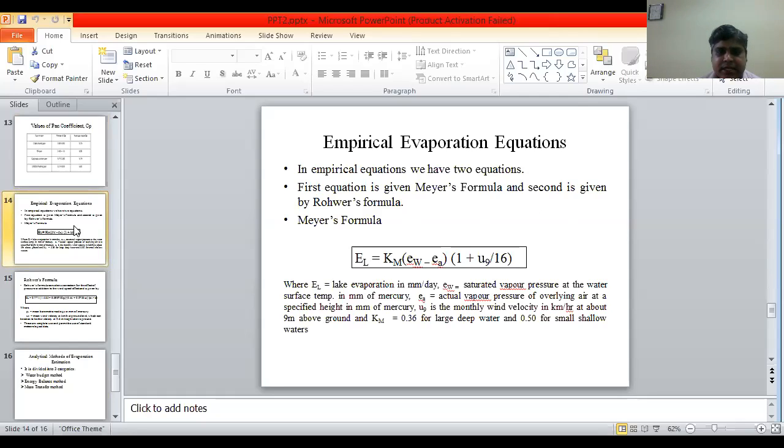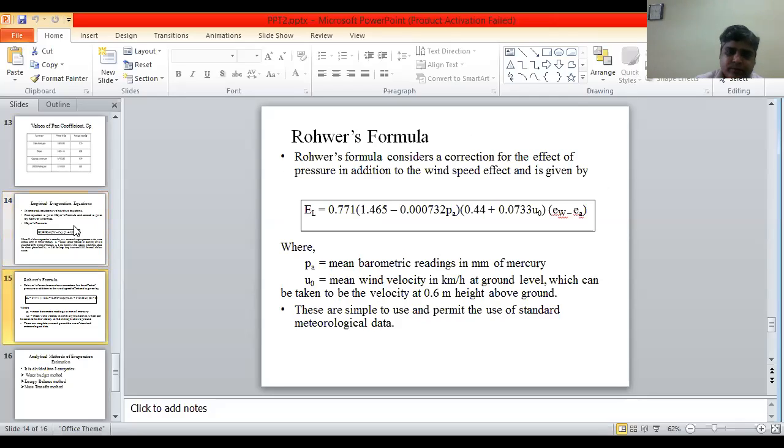Here, EL is lake evaporation in mm per day, EW is saturated vapor pressure at water surface temperature in mm of mercury, EA is actual vapor pressure of overlying air at a specified height in mm of mercury, U9 is the monthly wind velocity in kilometer per hour at about 9 meters above the ground, and Km is equal to 0.36 for large deep waters and 0.50 for small shallow waters.